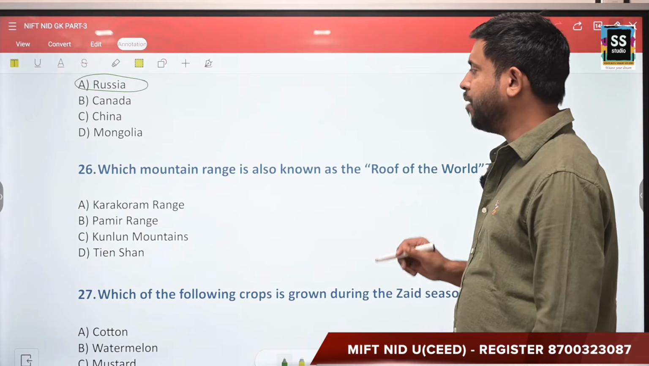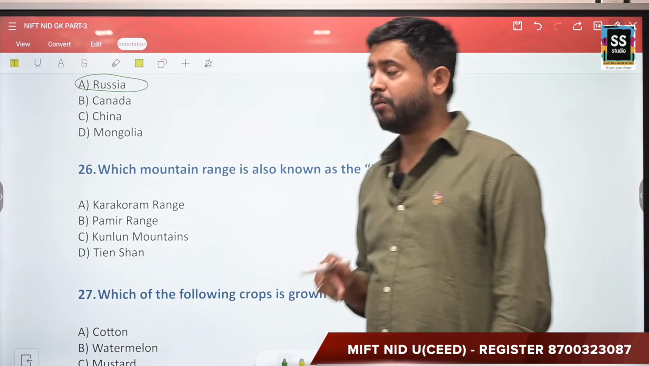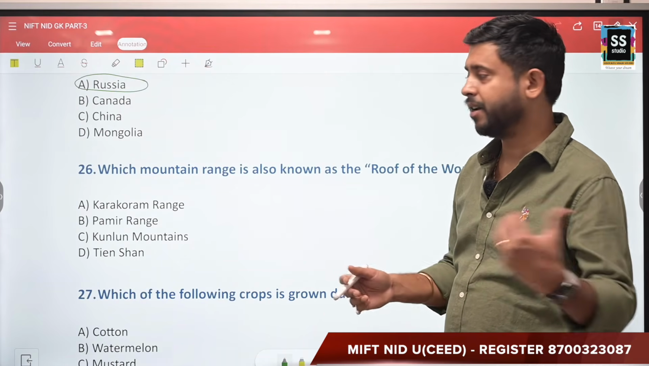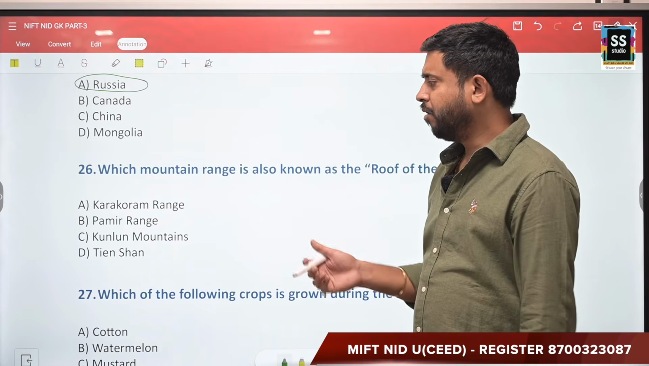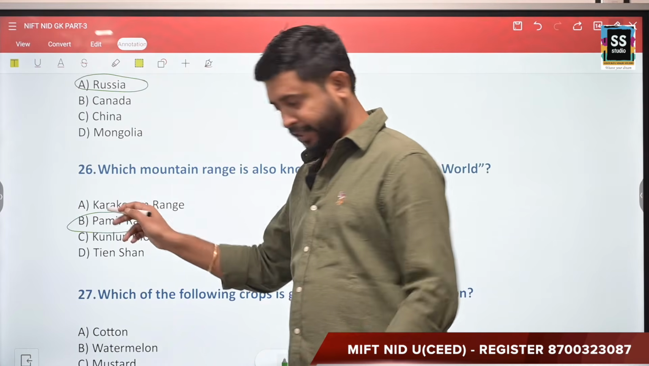Moving forward, which mountain range is also known as the roof of the world? Now, roof of the world. Your options are Karakoram range. You must be knowing Karakoram is in Ladakh. Pamir range, Kunlun mountains, and Tian Shan. The correct answer is Pamir range or Pamir mountains.